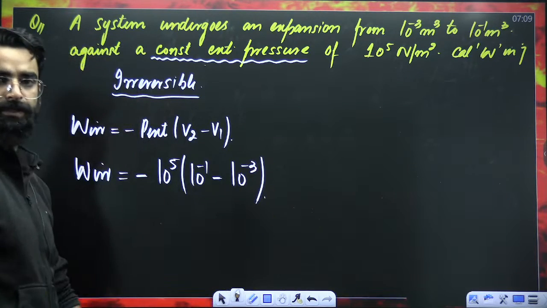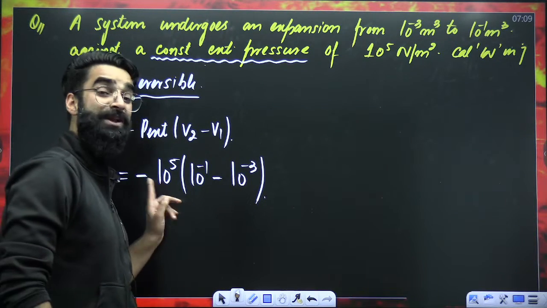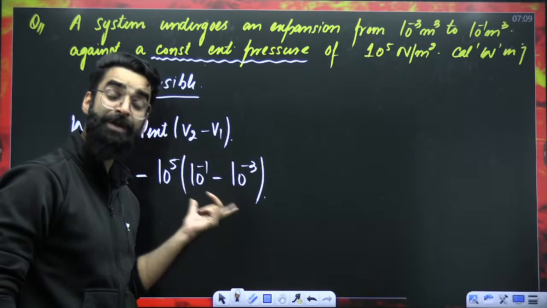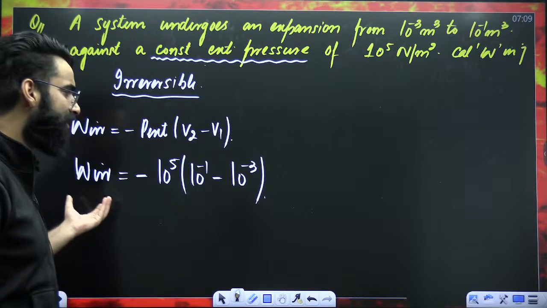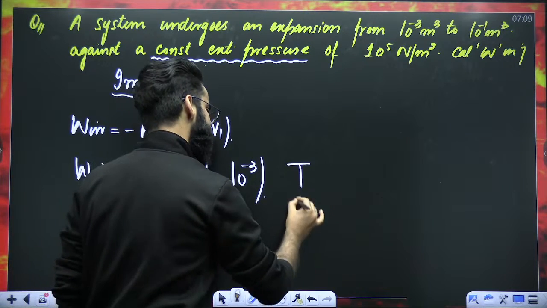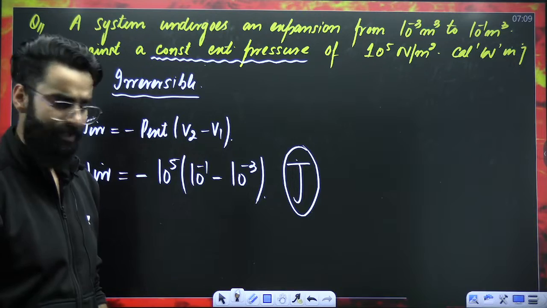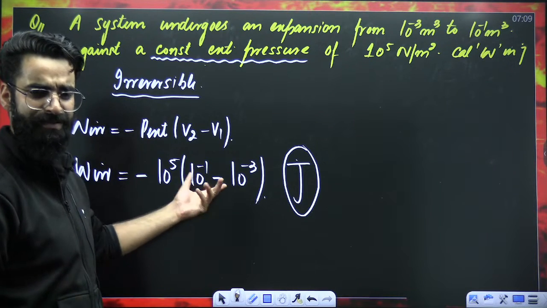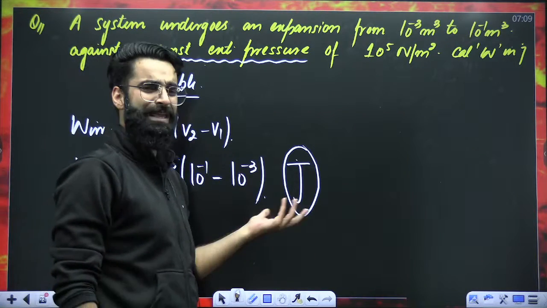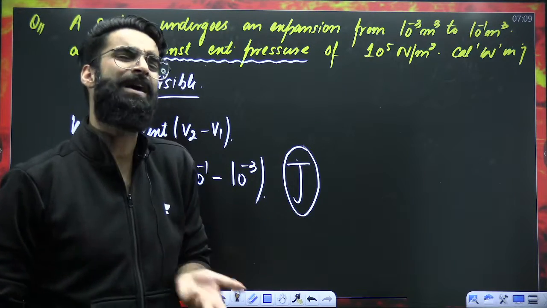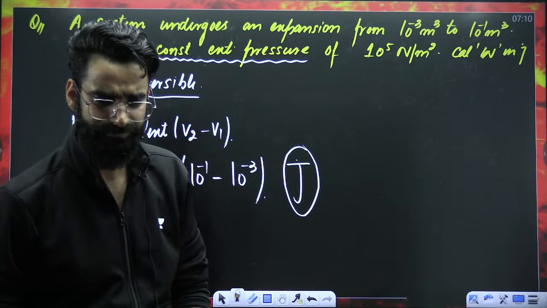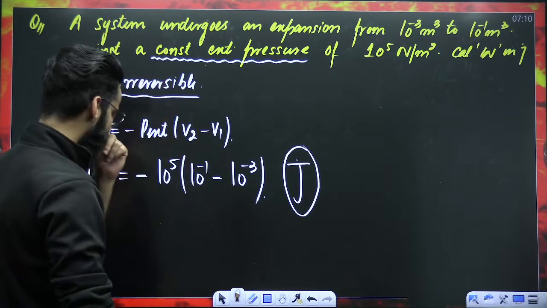Since I have used pressure as per SI system, and volume as per SI system, the value of W will come as per SI system, that's joules.